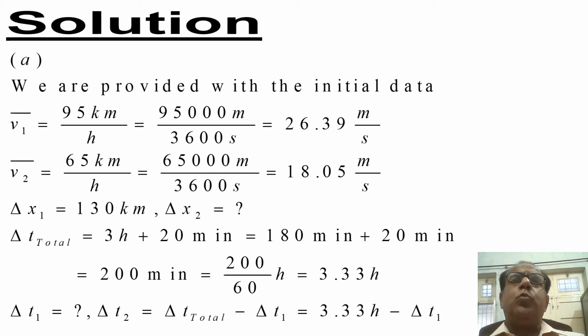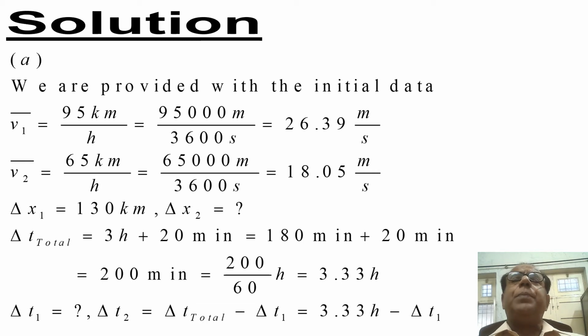Alternatively it becomes equal to 95,000 meters divided by 3,600 seconds. This alternatively becomes equal to 26.39 meters per second. Similarly, V2 bar is equal to 65 kilometers per hour, and this alternatively becomes equal to 65,000 meters divided by 3,600 seconds.